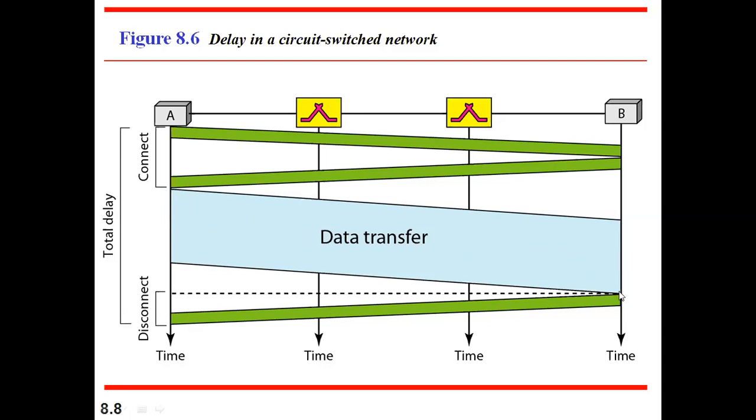Once the data reaches the destination, then the termination phase will start. So during the connection phase and disconnection phase, no data will get transmitted. So the delay will be very less compared to the packet switch network. In circuit switch, delay is always going to be less, because we are not going to have any disturbance while transmitting the data. We will see when we see packet switch transmission how the delay will occur there. But as of now, in circuit switch network, there will be no delay at all.